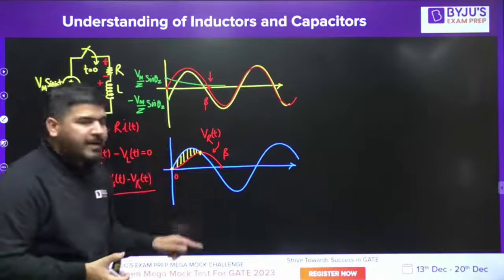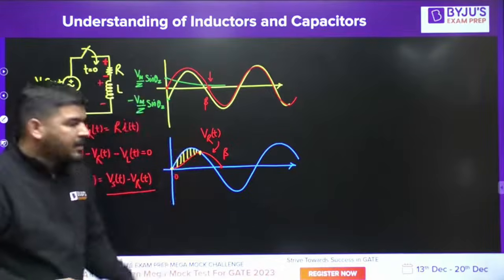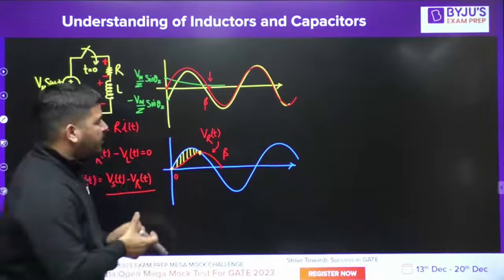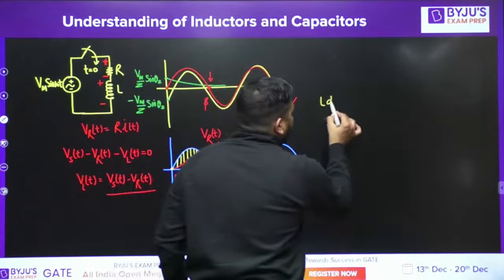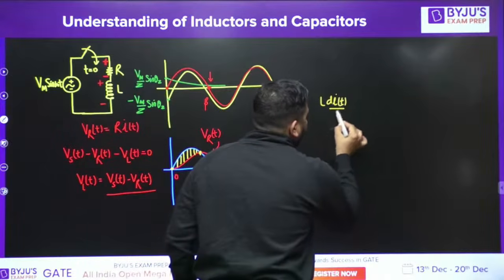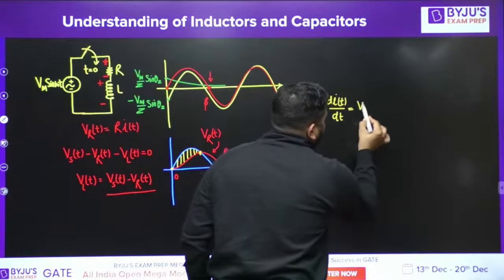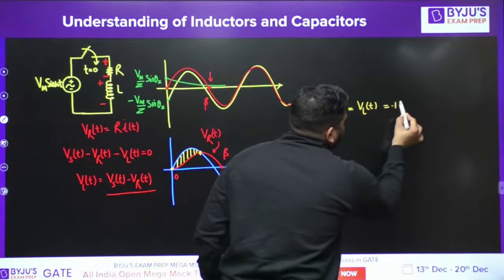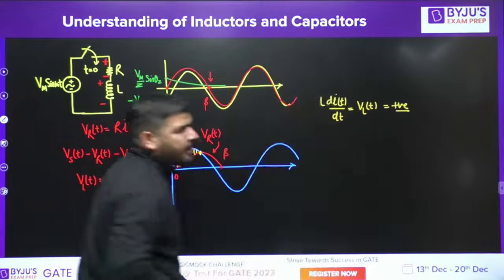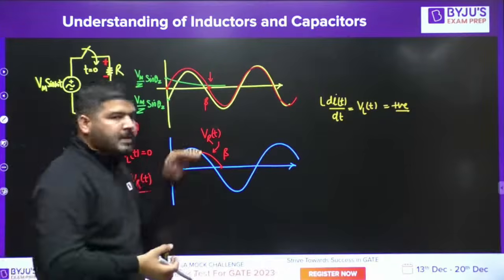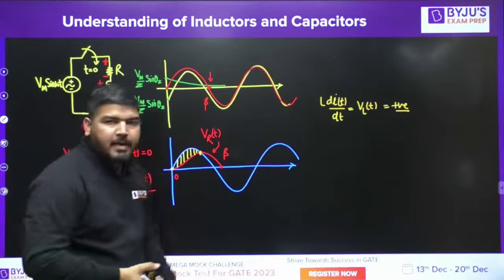That's why the current is rising. Because VLT positive means L di by dt is positive, and it means the current will be rising. You can see that the current is rising.